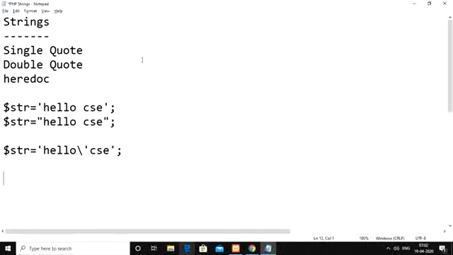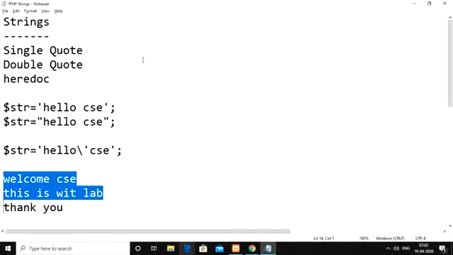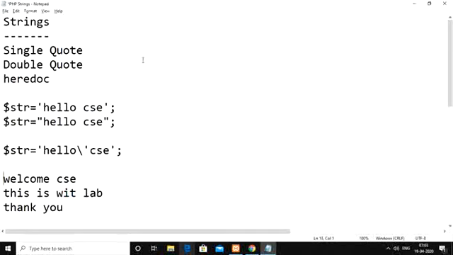Finally, strings can also be created with the help of the heredoc statement. Whenever we use heredoc, we write the string over multiple lines. Let us say we want to write welcome csc, this is WIT lab, thank you. Strings like this, where the text is spread over multiple lines, we can store using the heredoc syntax.